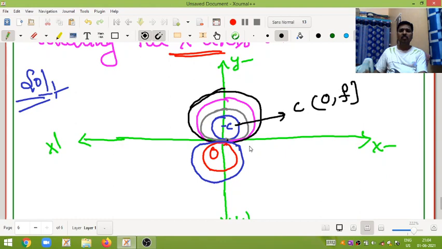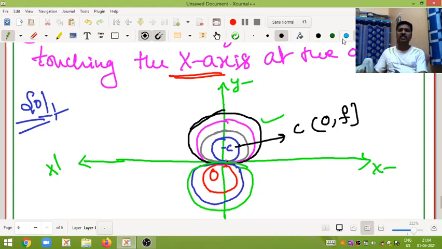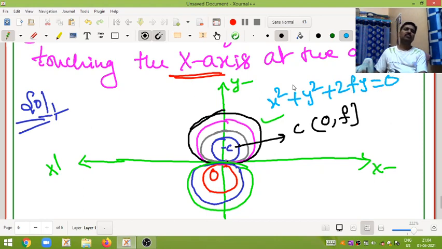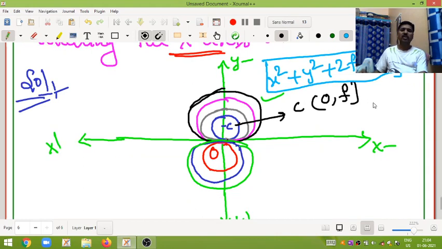So for this system of circles, the equation we all know: x square plus y square plus 2fy is equal to 0. I wrote this equation also. You must solve this equation. The solution is for homework.